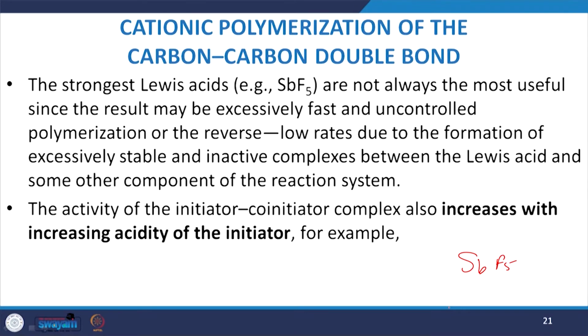They are not always the most useful, since the result may be excessively fast and uncontrolled polymerization, or the reverse, a low rate due to the formation of excessively stable and inactive complexes between the Lewis acid and some other component of the reaction system. The activity of the initiator co-initiator complex also increases with increasing acidity of the initiator.